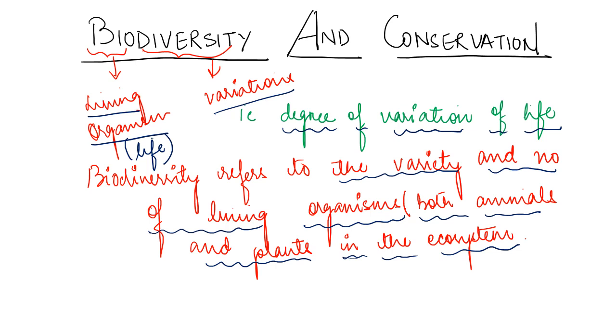It is not only specific to animals, it includes both animals and plants, different kinds of animals and plants that are included in the ecosystem, right?